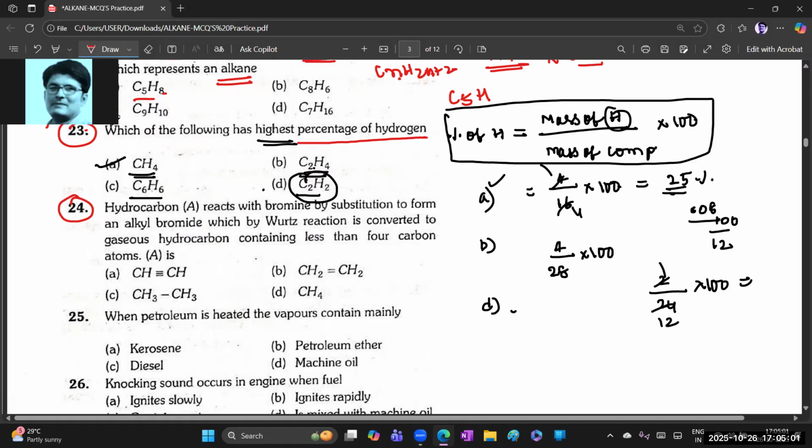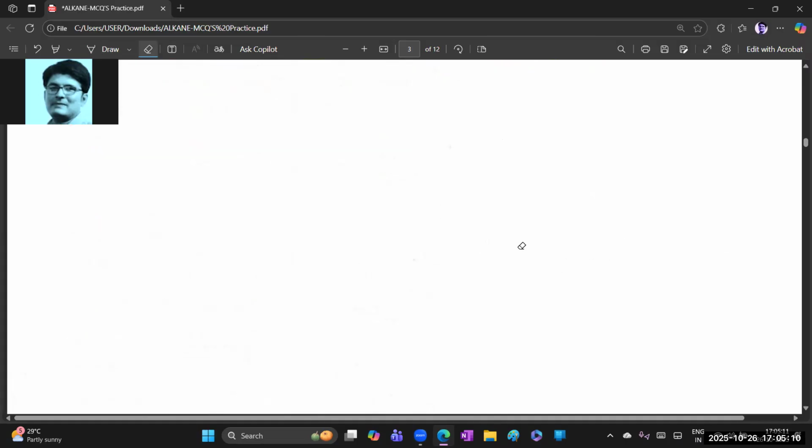A hydrocarbon is given. Oh, just a moment. I need to remove this one.